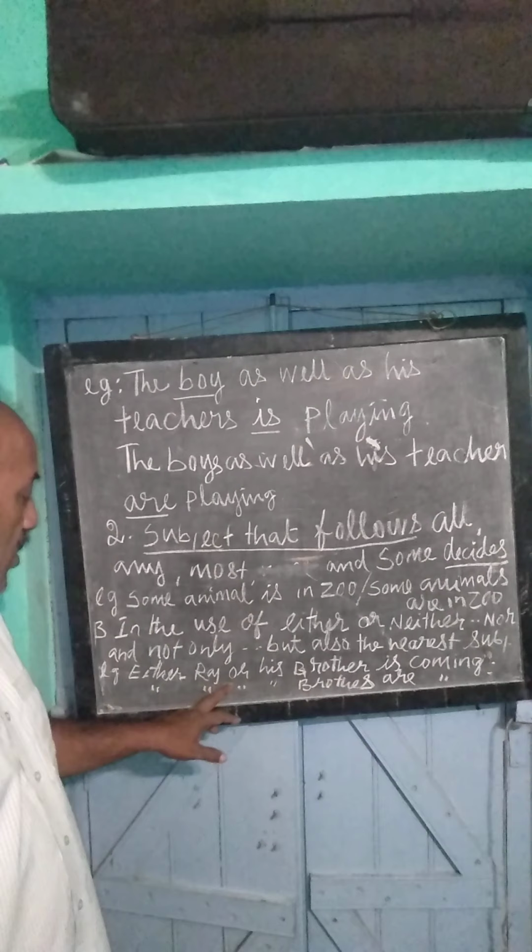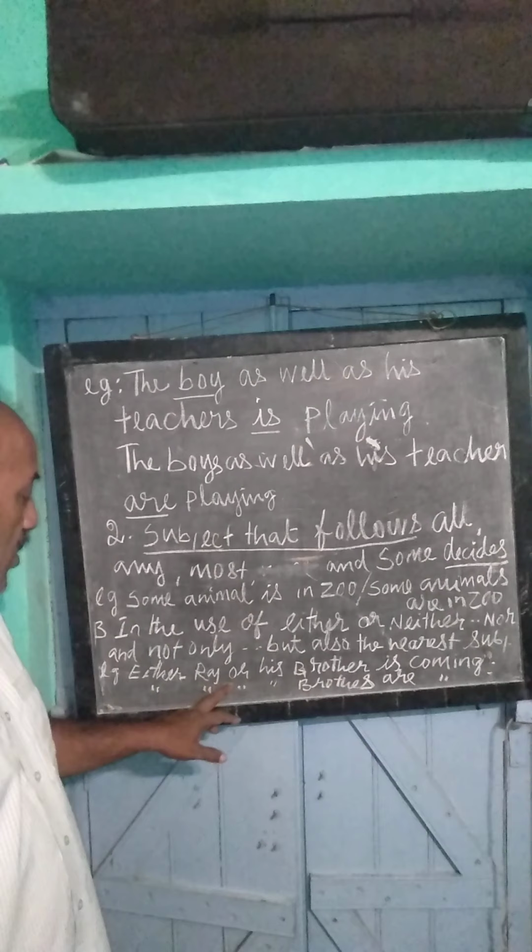So in this class, you just see 2 sets. In the first set, there is only one rule, that is third person singular. In the second set, we have got 3 rules. Now see the example: the boy as well as his teachers is playing.